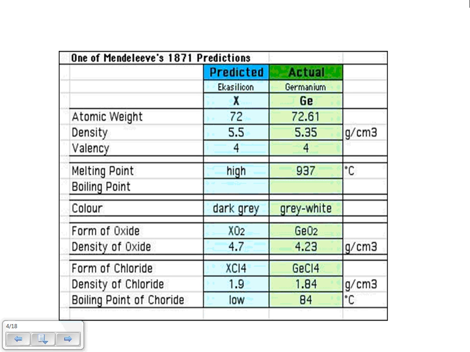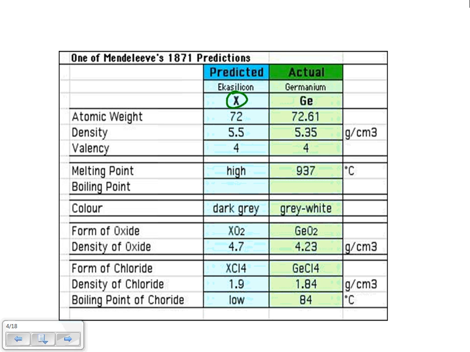So here is one of Mendeleev's predictions. He predicted that there would be an element, he called it X, and he called it ecosilicon. He predicted the atomic weight to be around 72 because of where it was on the periodic table. He predicted some of its properties, its color, melting point, boiling point, things like that.